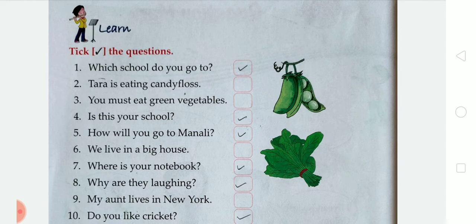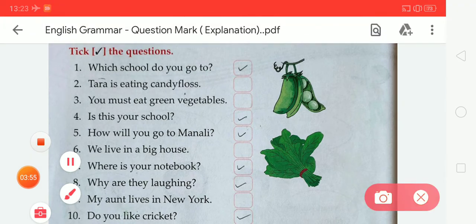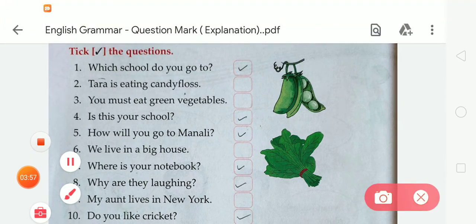So here student, what will we do? We have to take it because it has a question word. It starts with a capital letter and ends with a question mark. So we have to take it.